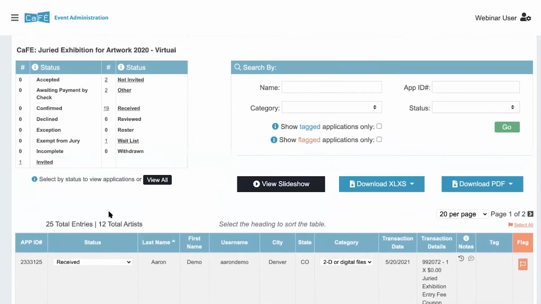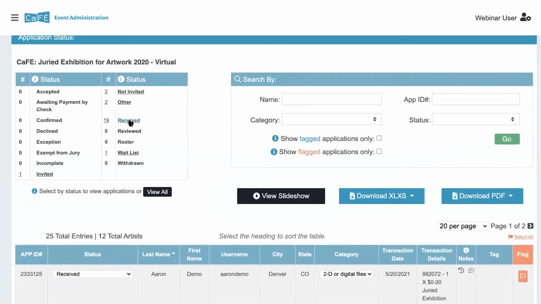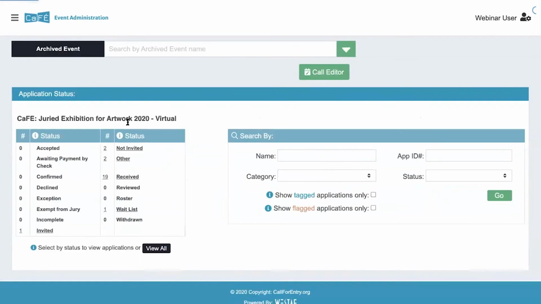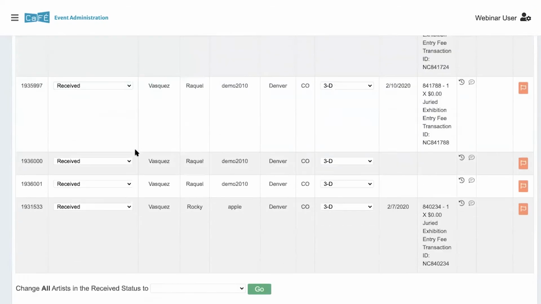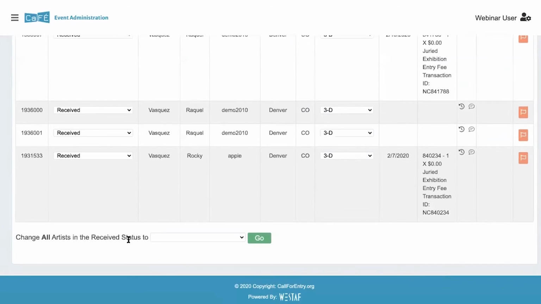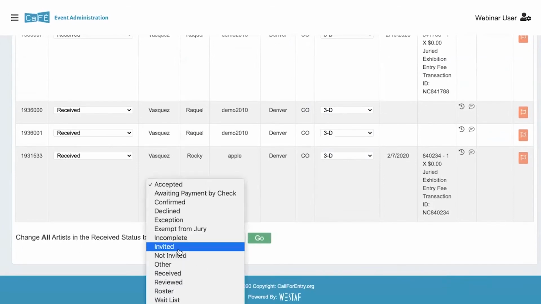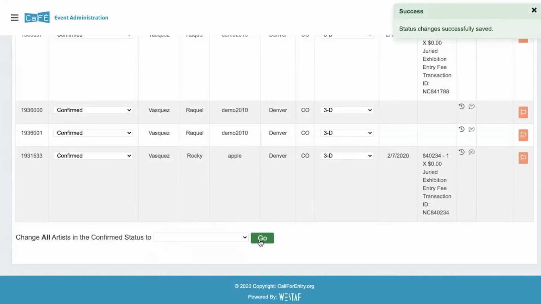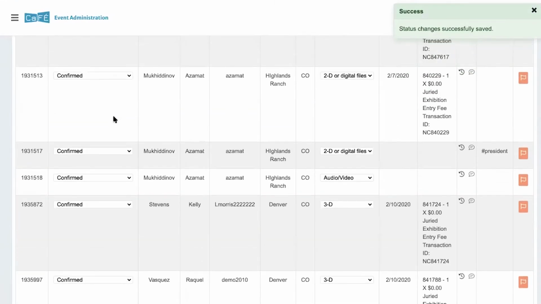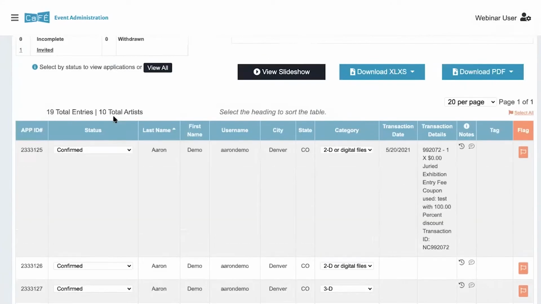There's still the option to move all statuses at once. If you are doing it by status, if you click on received, for example, there's still the option at the bottom to change all artists in that status to a new status. You can do something like that. Click go to save the change here, and you'll see that all of them have been updated and put into their new status.